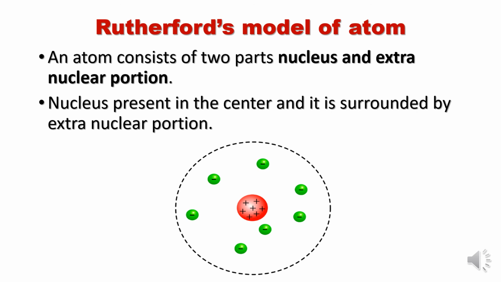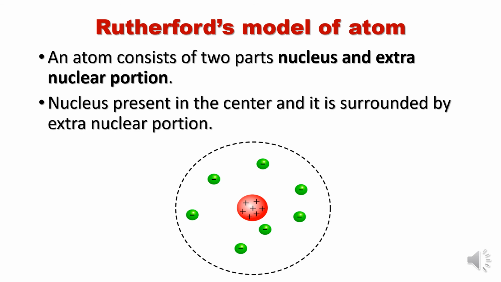Discovery of the nucleus was done by Rutherford first, and discovery of neutrons was done by James Chadwick later on. He told that inside the nucleus protons are present, and around it all the electrons are present in the extranuclear space around the nucleus.